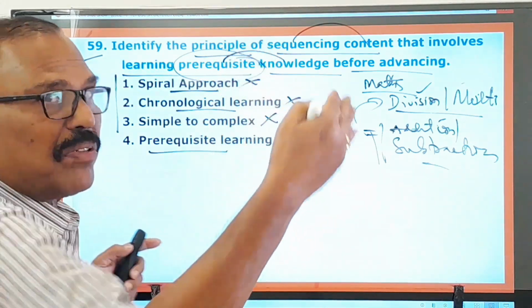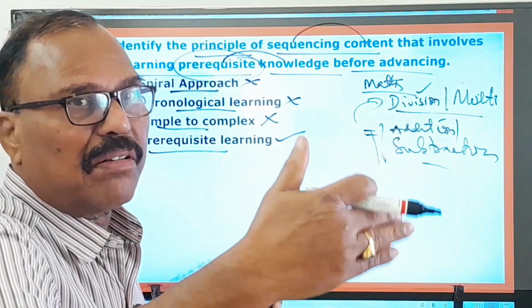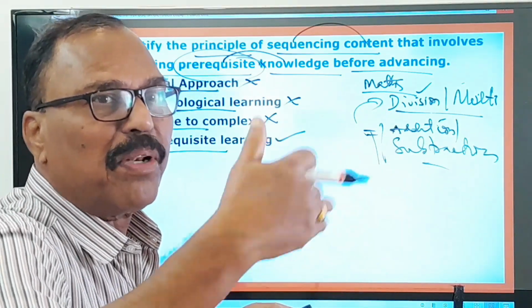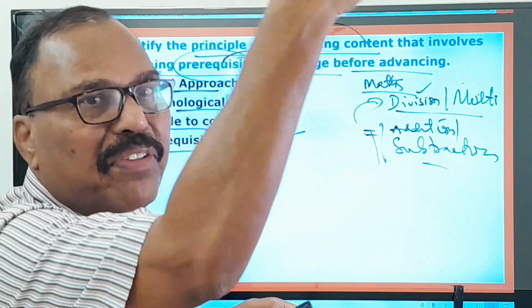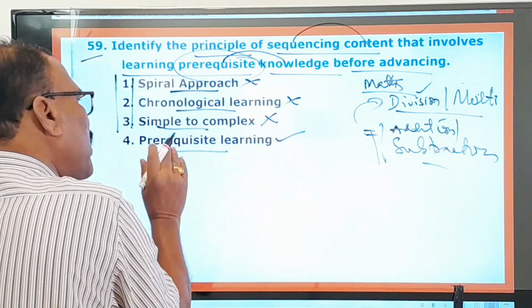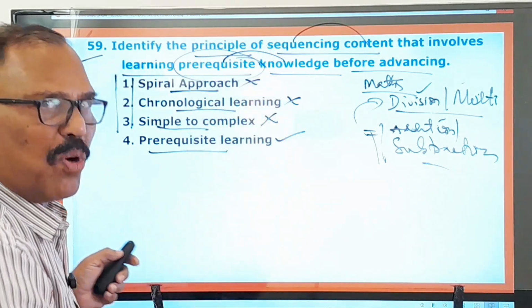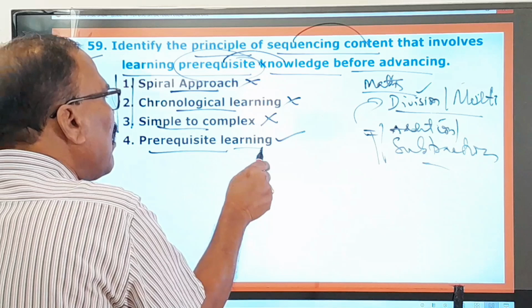Chronological, according to the dates and all that. Simple to complex: first you learn simple things and gradually, according to your standard, you keep learning bigger things and complex things and tough things, difficult things. These are all the approaches, various approaches. So let us not talk about these things now because it consumes more time. And here prerequisite learning is there.